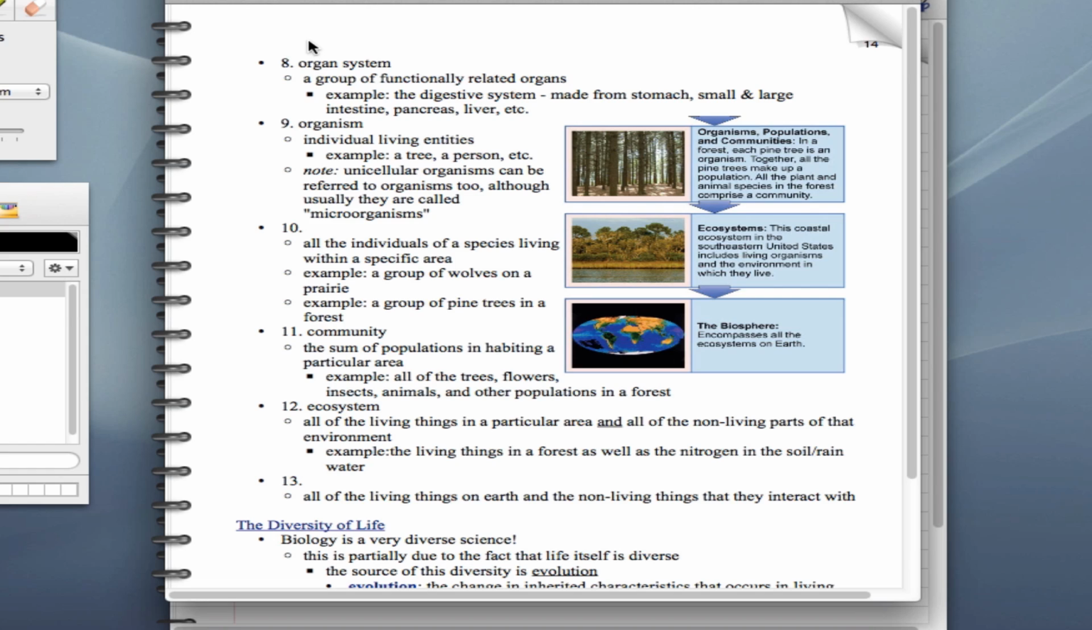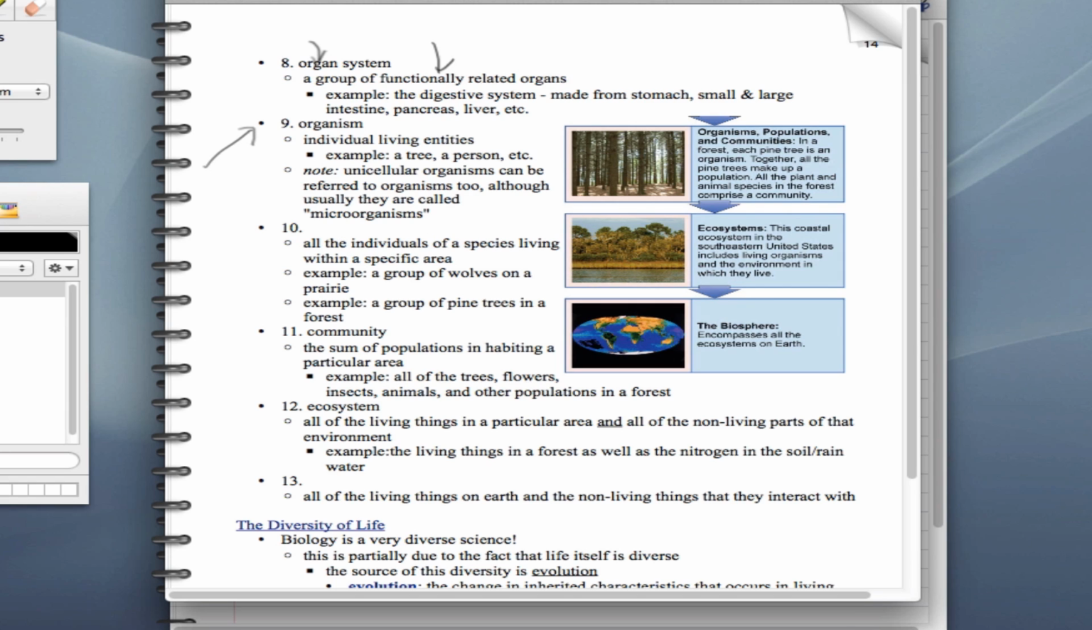And if we get enough organs together, we can make an organ system. These are functionally related organs. So for example, the digestive system is made from the stomach. That's an organ. Small and large intestine organs, pancreas, liver, etc. And finally, we can get up to an entire organism. In this case, we're kind of referring to a multicellular organism, right? A tree, a person, etc. Unicellular organisms can be referred to as organisms too, but they're just usually called microorganisms.